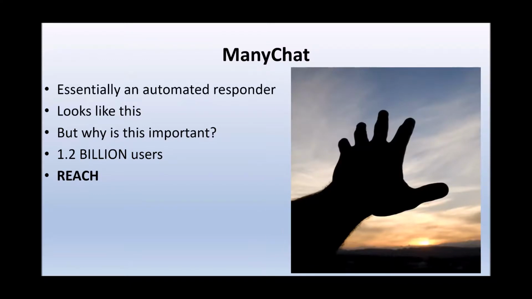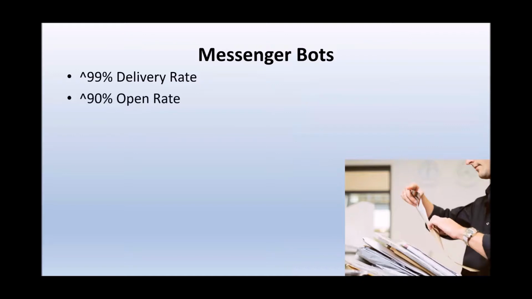And then the second key reason, which we're going to dive a little bit deeper into in a moment, is the reach. Using Messenger allows for a much greater reach than any other avenue on social media. So when we're talking reach, we're talking things like the delivery rate. Having a look at these statistics, the delivery rate of messages via an app like Messenger or ManyChat is like 99% of the messages go through. On top of that, you've got at least a 90% open rate of those messages.